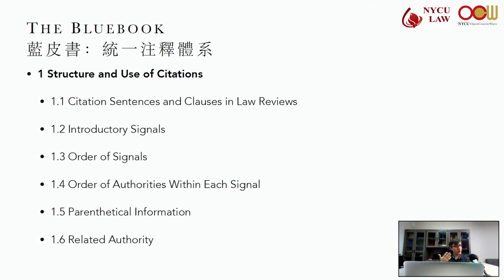Now we have see also. We use this when things start to get repetitive. We've already cited a source without a signal. We add other sources with the signal see also. And the Blue Book also encourages a parenthetical explanation after that.